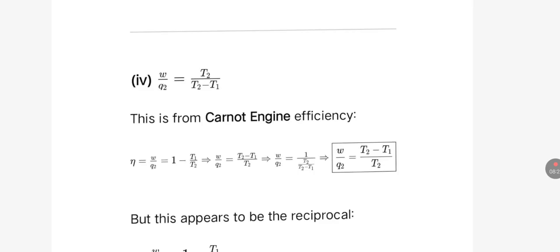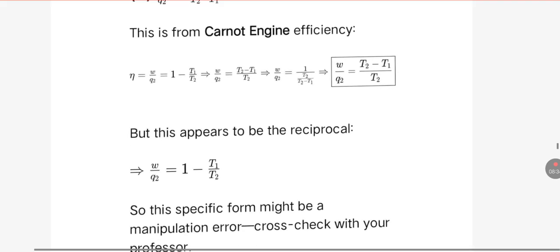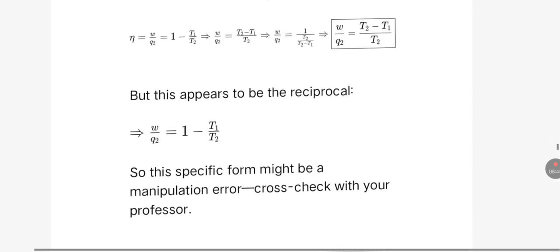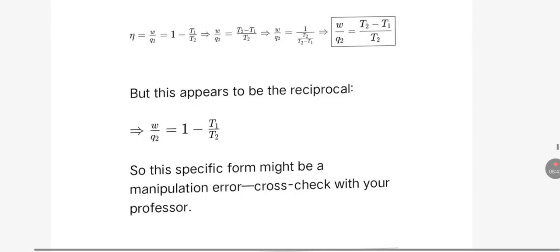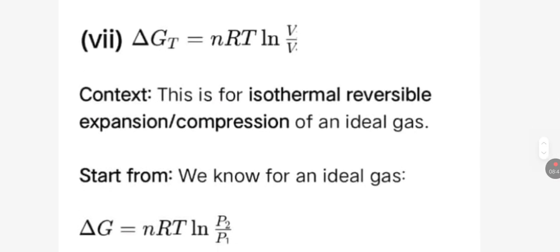Work done upon charge is equal to T2 upon T2 minus T1. This is from Carnot engine efficiency. Eta is equal to W by Q2, which is equal to 1 minus T1 upon T2. And after taking LCM, this equation becomes in this manner, but this appears to be the reciprocal. So when we reciprocate it, we can get.